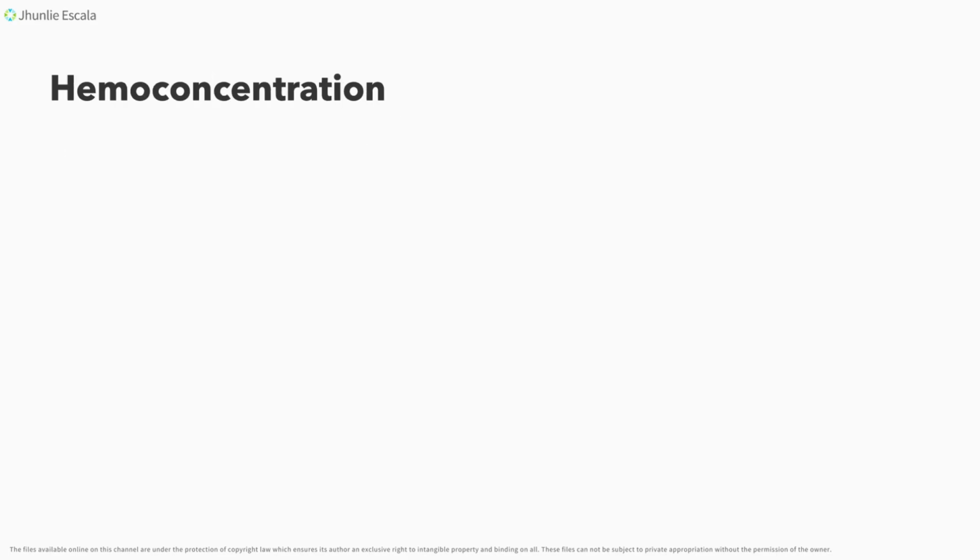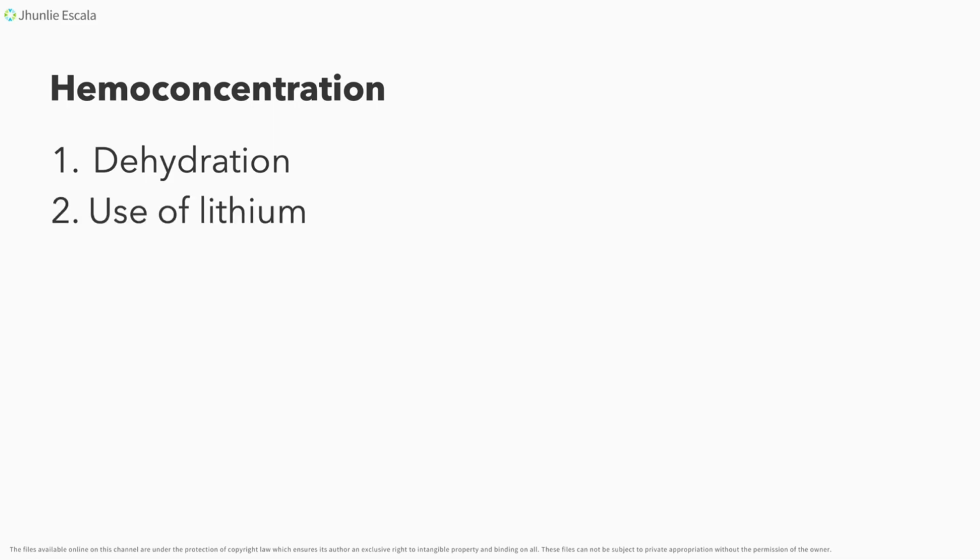Another also is your hemoconcentration. Kapag sinabi nating hemoconcentration, kapatid, these are the conditions wherein masyadong malapot po ang ating blood, because number one of your dehydration, and then also, kapatid, use of lithium. Why? Because lithium causes hyperplasia of the parathyroid gland, thus increasing parathyroid hormone, which later increases your calcium.